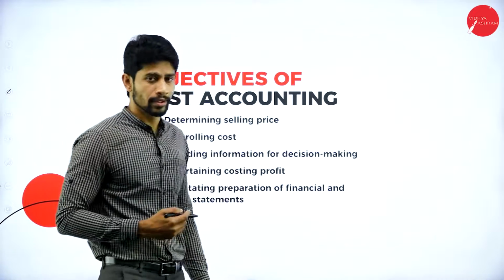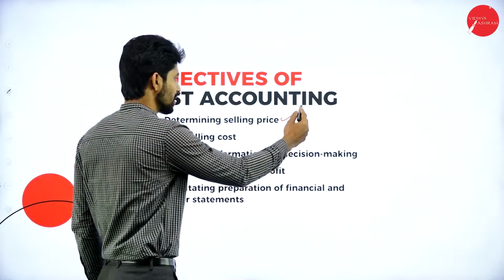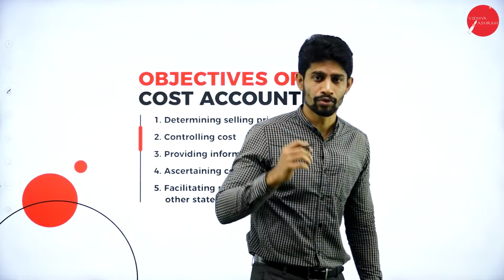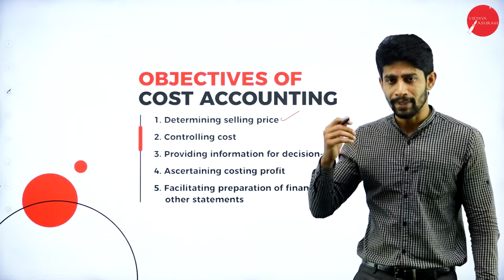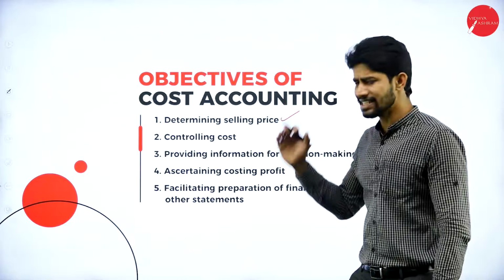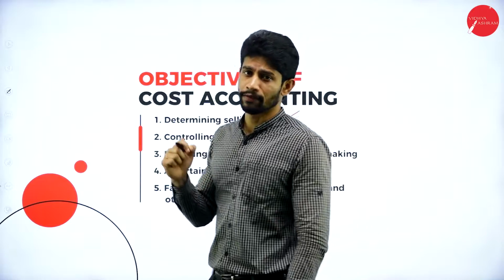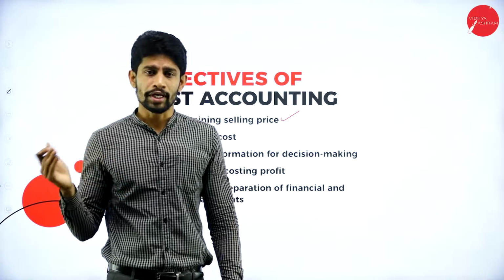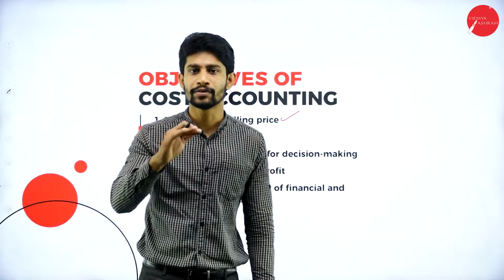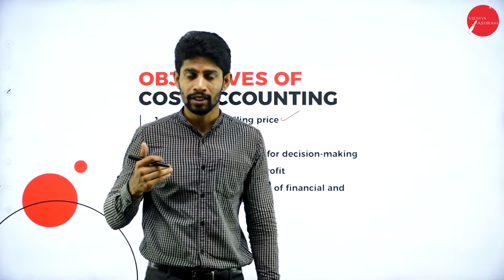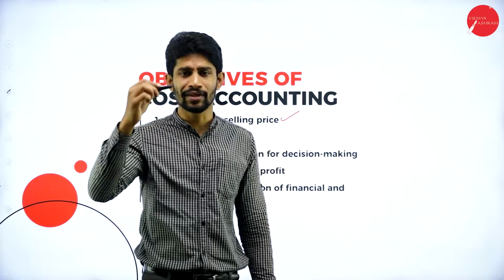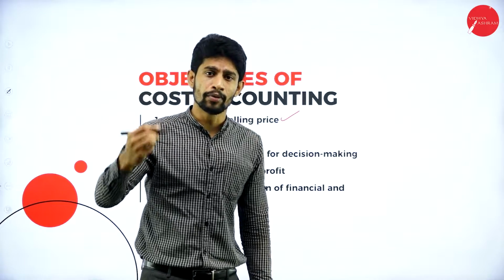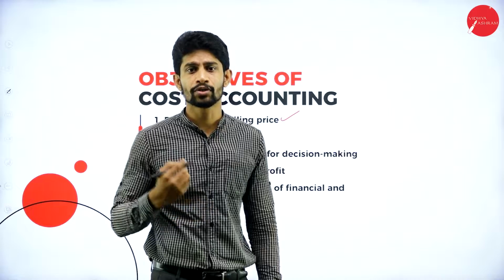What are those objectives? The first objective is determining selling price. Yes. To determine the selling price, you have to maintain cost accounting. If you are maintaining the cost accounting system, you can easily determine the selling price of a product. How can you determine it? For example, you will not know all the expenditures incurred to produce a product. If you maintain cost accounting, you are going to enter each and every aspect, all the amounts you are spending to produce a product.